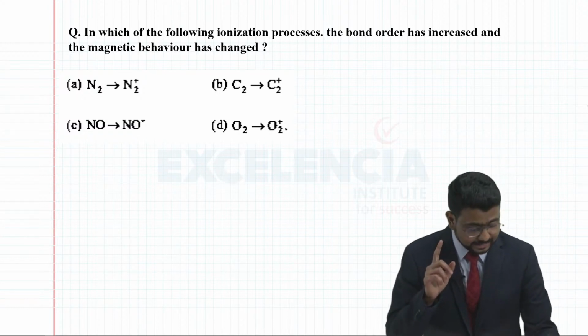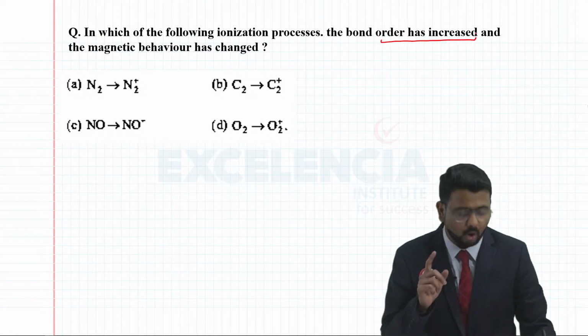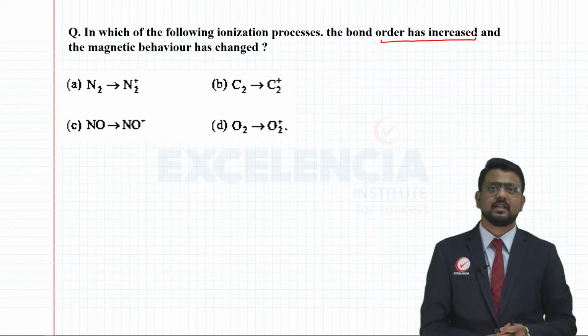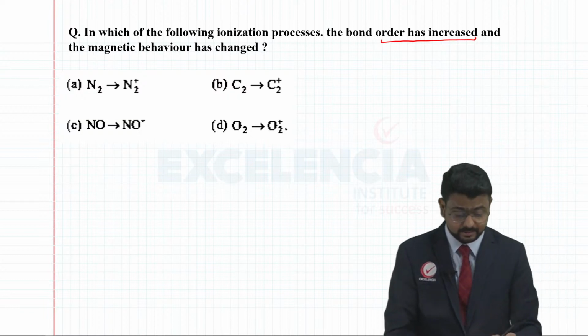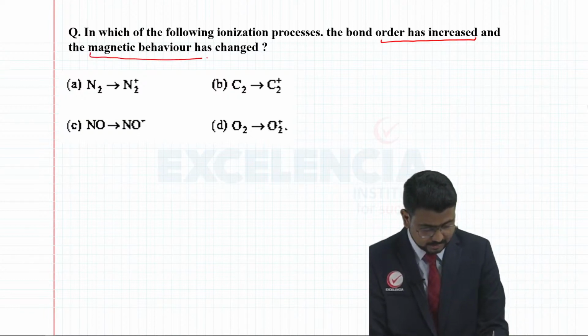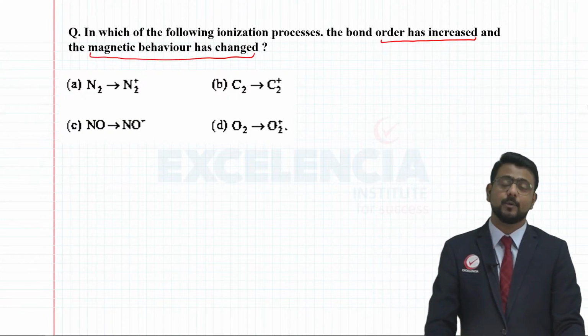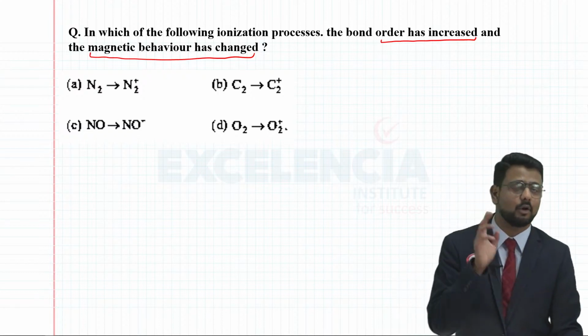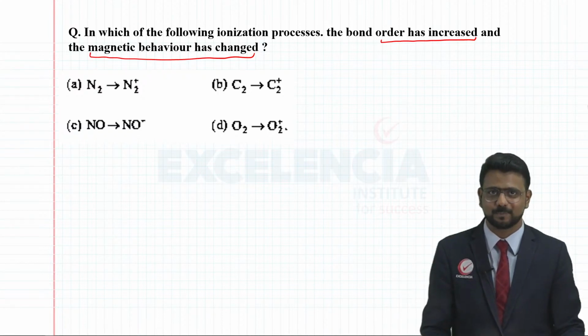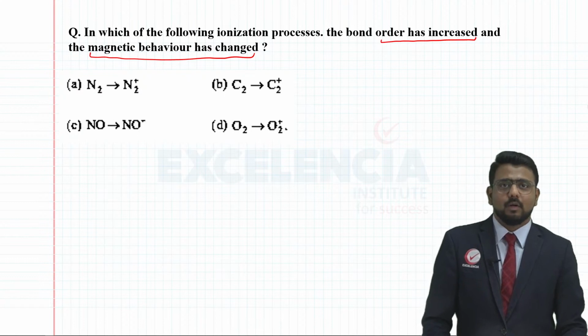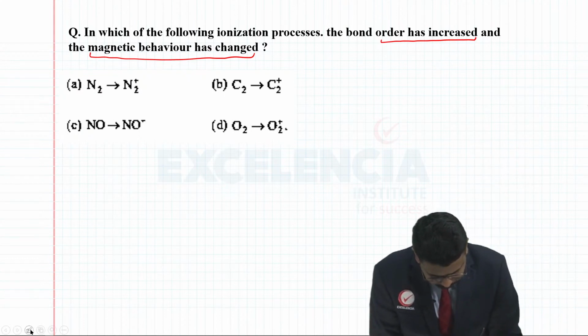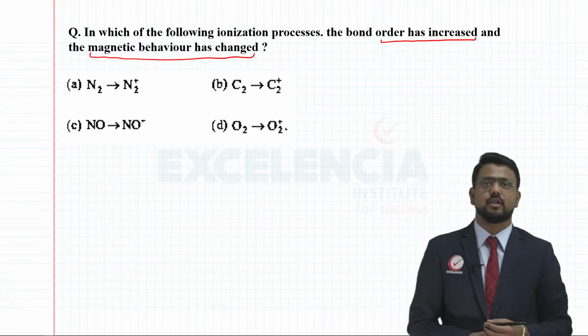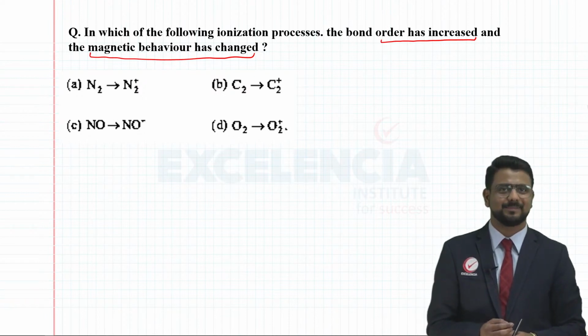So if you look at this particular question, in which of the following ionization processes the bond order has increased and the magnetic behavior has changed. Now when I say magnetic behavior has changed, it may be from paramagnetic to diamagnetic or from diamagnetic to paramagnetic, it depends, okay. Now let us have a quick look here with respect to the very first change, N2 changing to N2 plus.